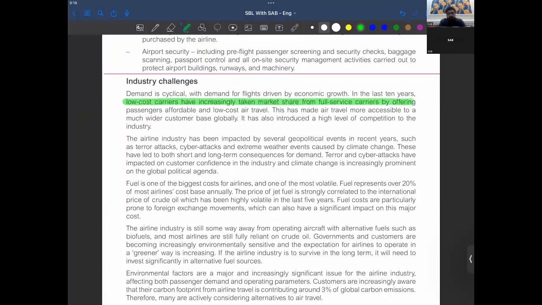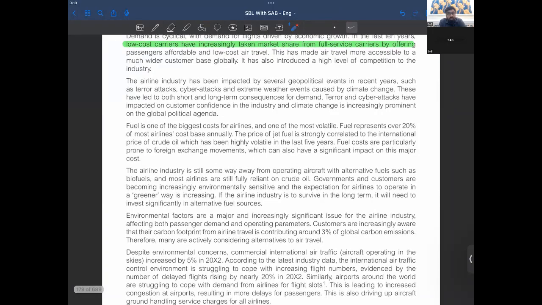Low-cost carriers have increasingly got the market share due to inflation, and since they have the lowest cost airfare, this made air travel more accessible to a much wider customer base globally. It has also introduced a high level of competition to the industry. So now these low-cost carriers have given immense competition. You must be proud that your type of businesses has done that.